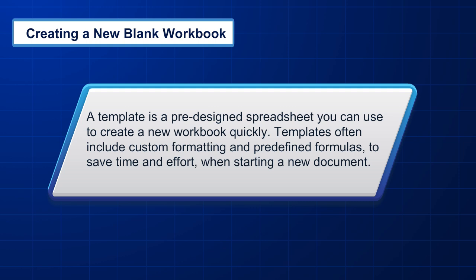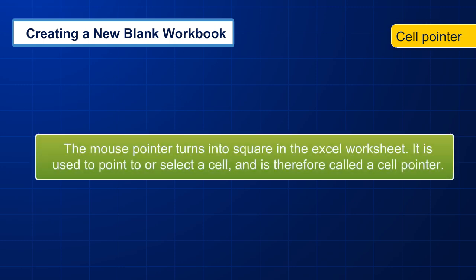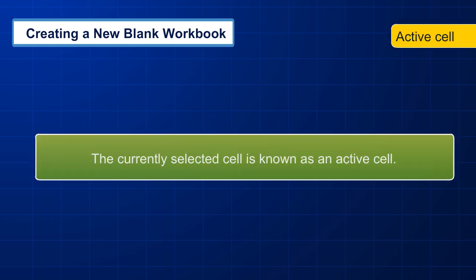Templates often include custom formatting and predefined formulas to save time and effort when starting a new document. Cell pointer. The mouse pointer turns into a square in the Excel worksheet. It is used to point to or select a cell and is therefore called a cell pointer. Active cell. The currently selected cell is known as an active cell.